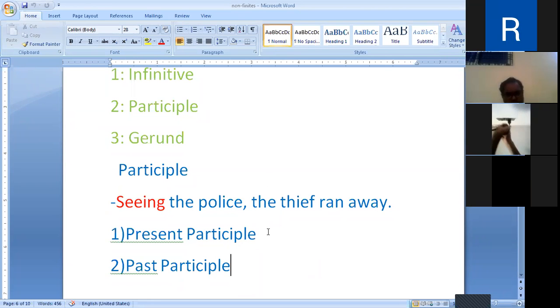Present participle: first form of the verb plus ing, and works like an adjective. Past participle: a non-finite verb which is the third form of the verb and works like an adjective.